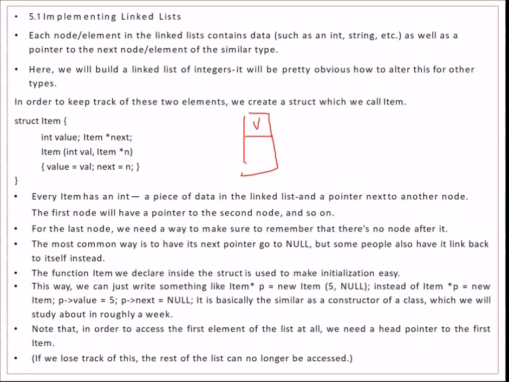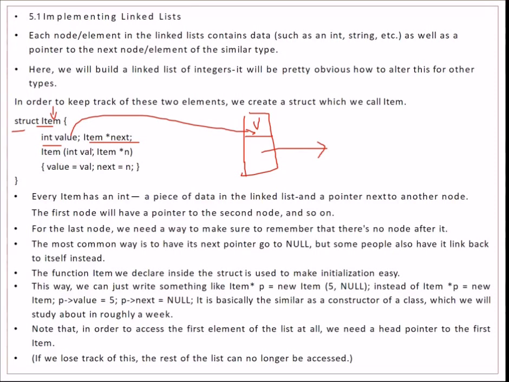This value will be an integral value, and there will be a pointer which will be pointing to the next node. So we'll make a structure called struct item. This will be the name of the structure. Int value means this is the integer value, and item star next is a pointer to the next node.